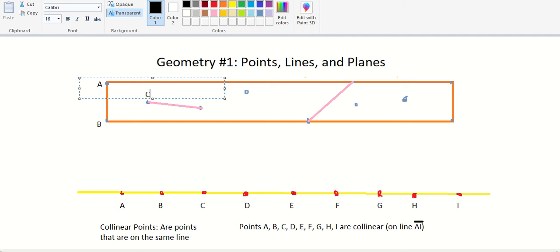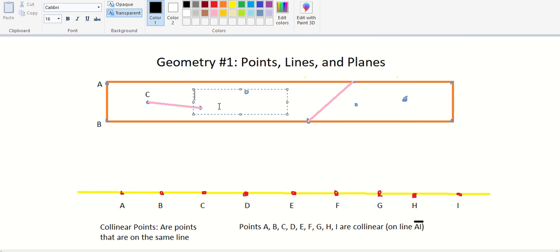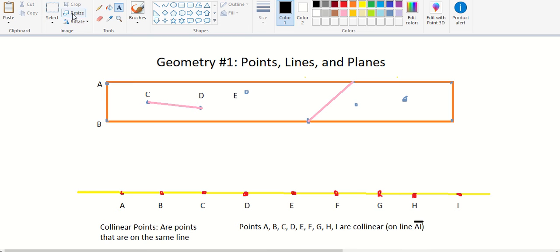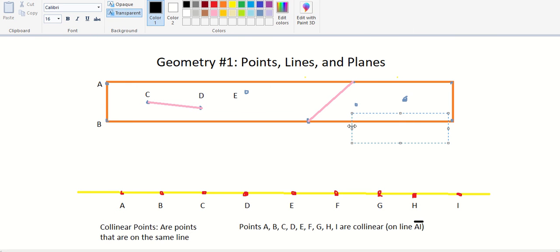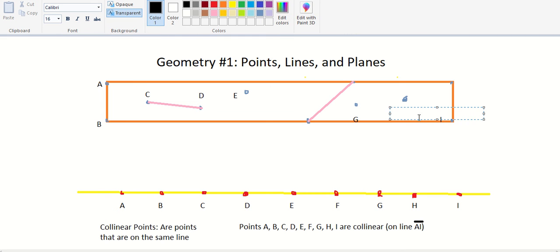A, B, we'll call this C points. And then two at the points, and then we can make another point right here. Point D, and then point E. Now let's get another point. All the way right here, we can have a bunch of points. We can have G point. And then we can have our point I. So, just to make it easier for us, we can call this point H.